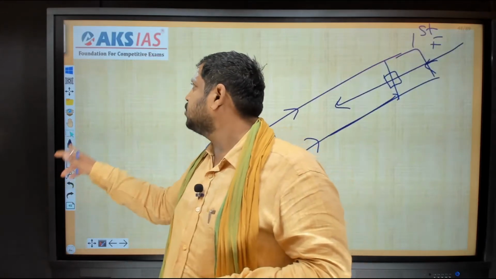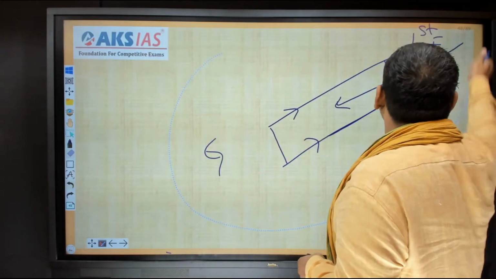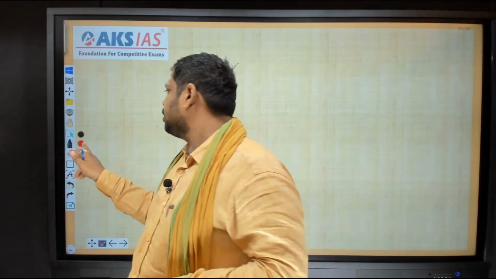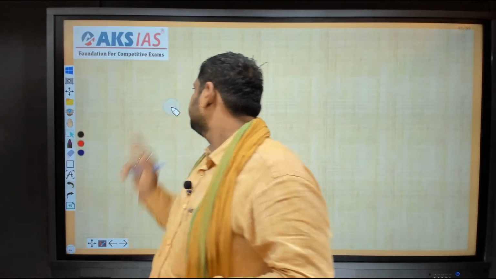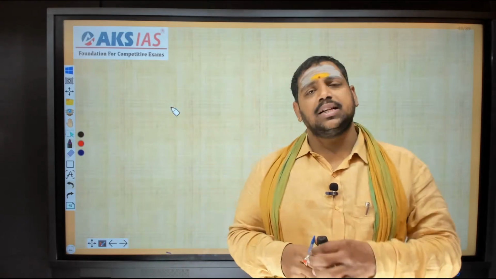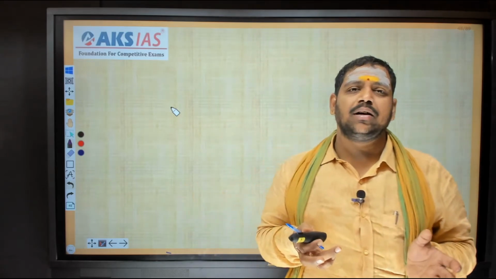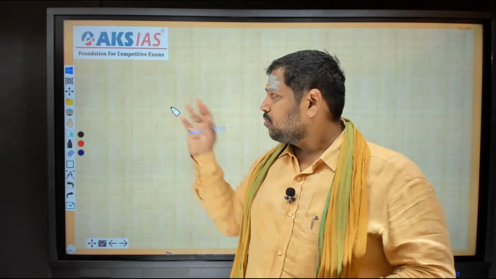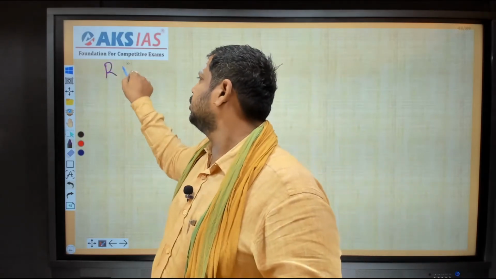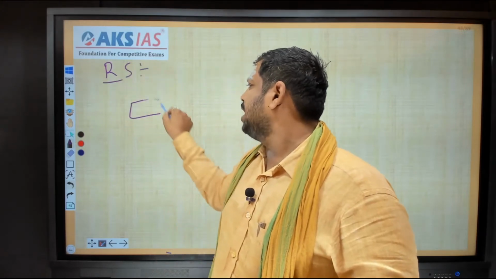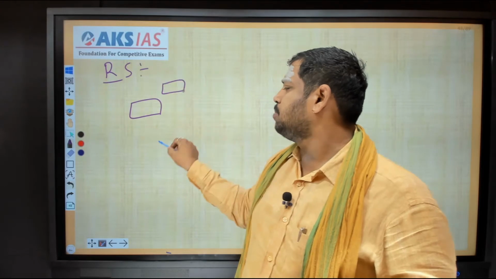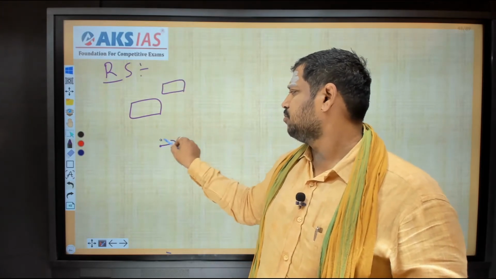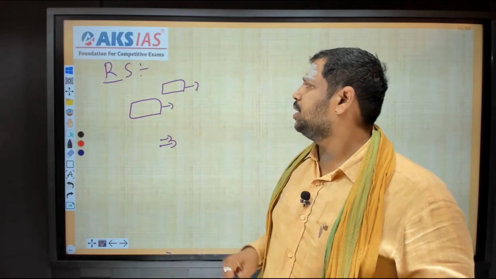Now I am going to the next one, how we will deal with the problems of trains. Before going into the concept of trains, I will explain a small point, what is meant by relative speed. I don't want to go into a complete explanation regarding relative speed, because if we discuss it clearly, it will take half an hour. Already I explained it in time and distance. Go through that. Now I am just giving the inputs on what is meant by relative speed, whether they are trains or persons.